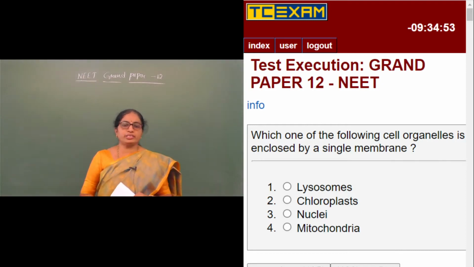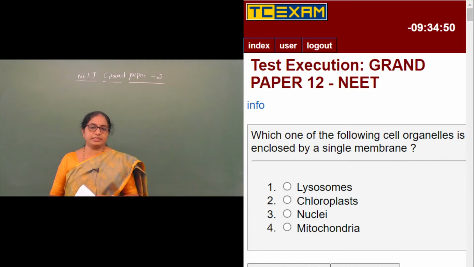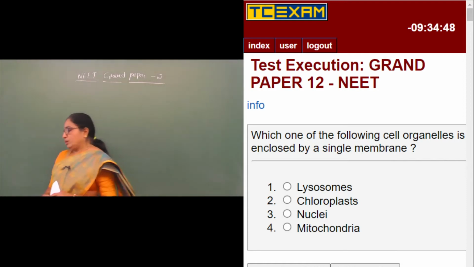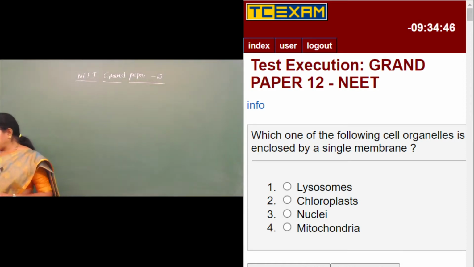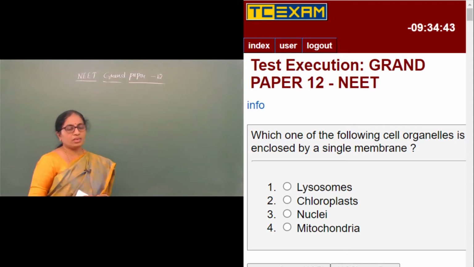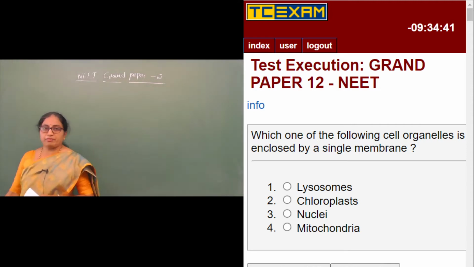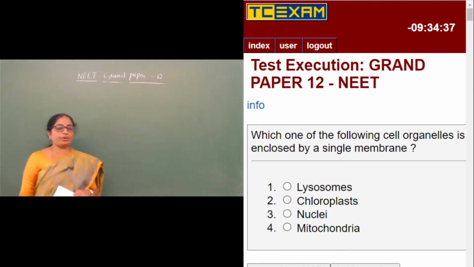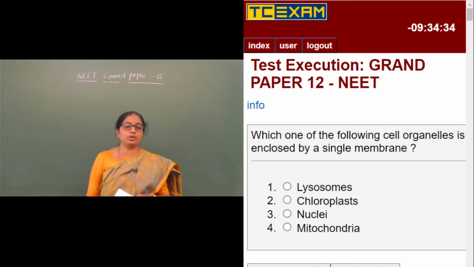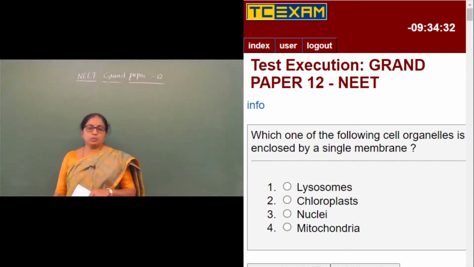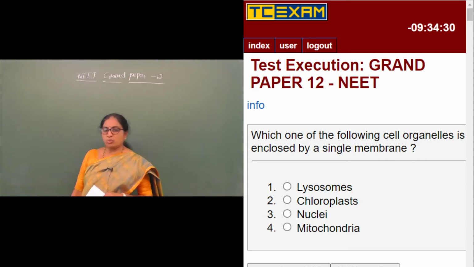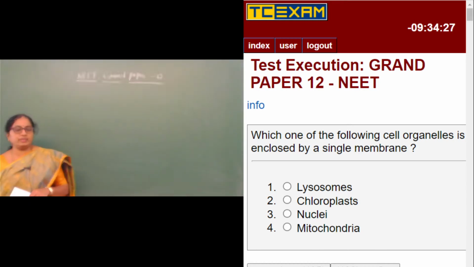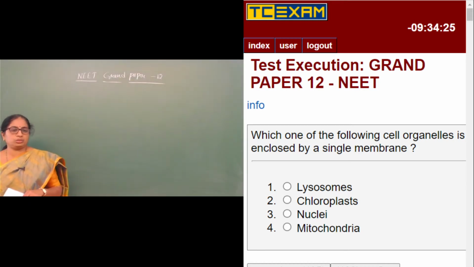Which one of the following cell organelles is enclosed by a single membrane? This is a question coming from the chapter Cell: Structure and Function. Among the given cell organelles are lysosomes, chloroplast, nuclei and mitochondria. Among them, the single membrane bound organelle is the lysosome. As we know, lysosomes are single membraned.